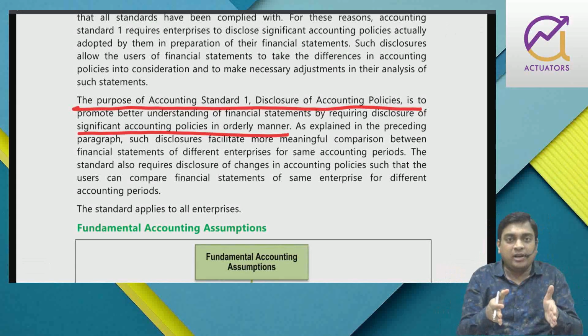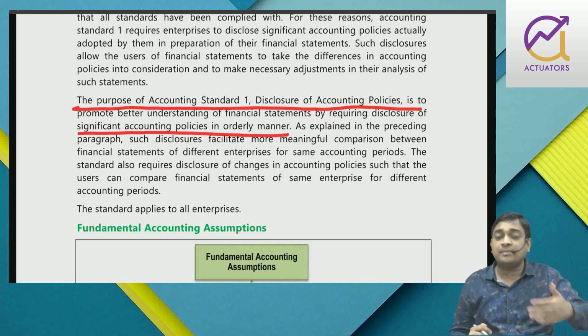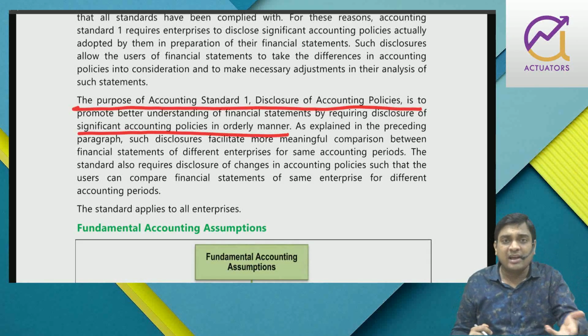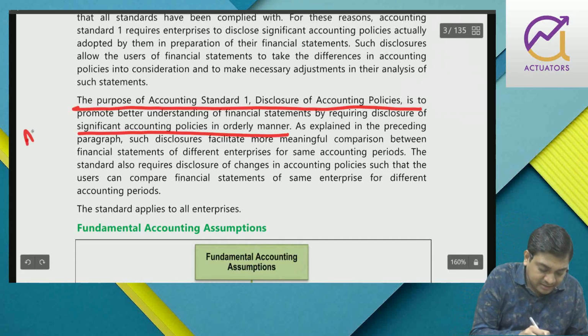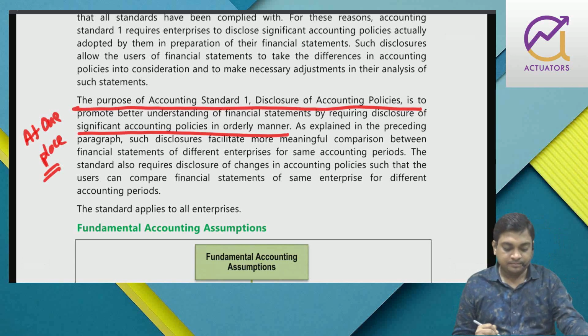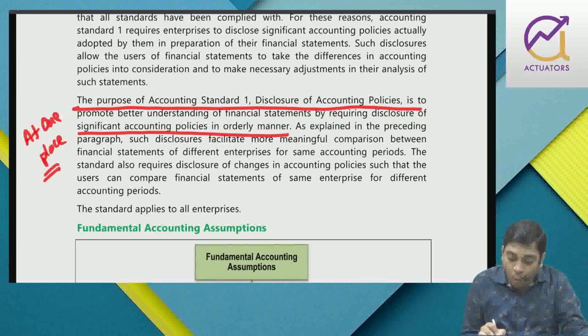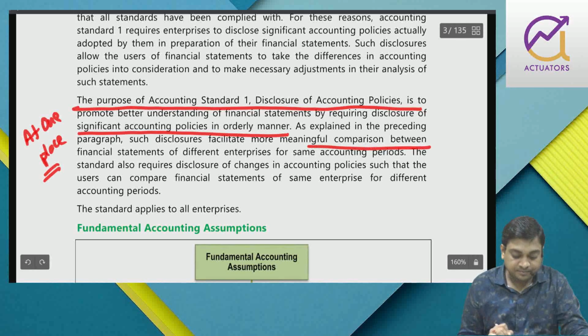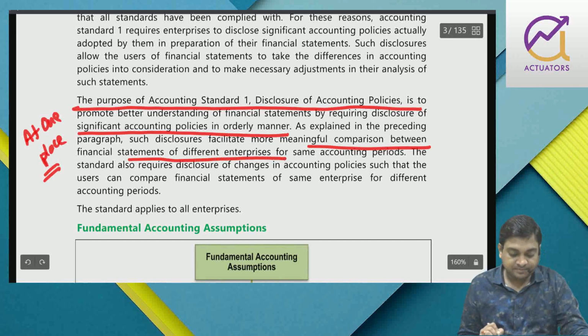All significant accounting policies followed at the time of valuing inventory, valuation of investment, treatment of goodwill or whatever, should be disclosed at one place. It should not be scattered, right? If I disclose, it gives me a more meaningful comparison between financial statements of different enterprises.